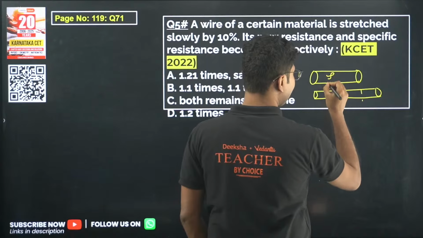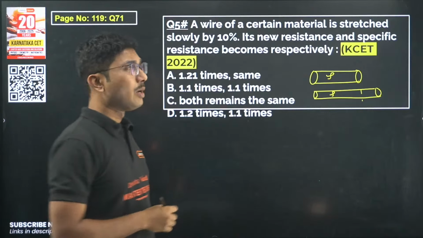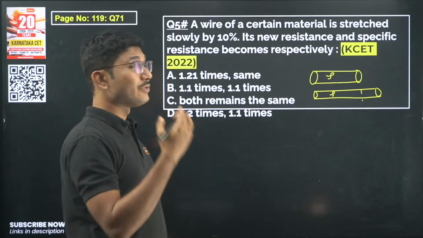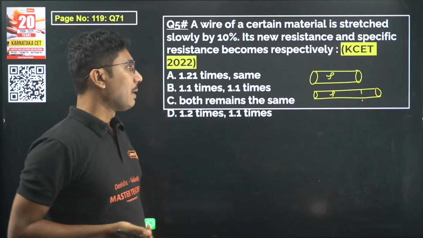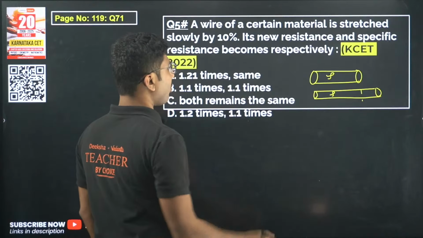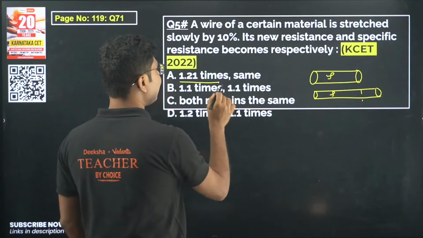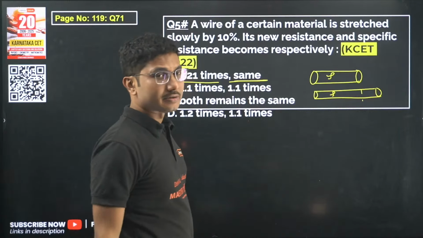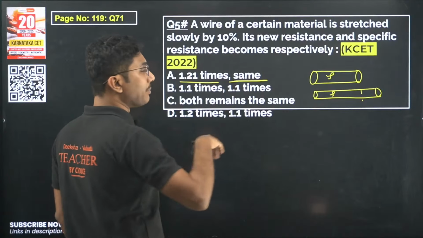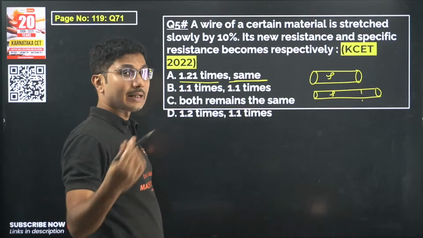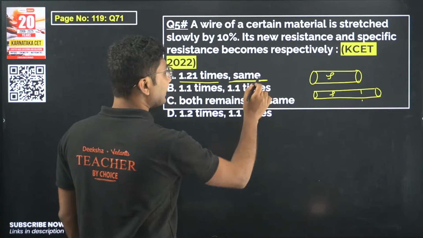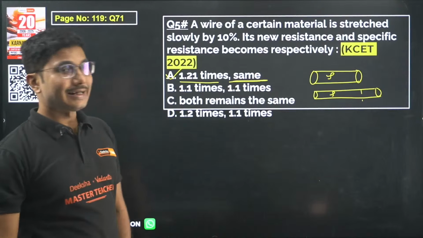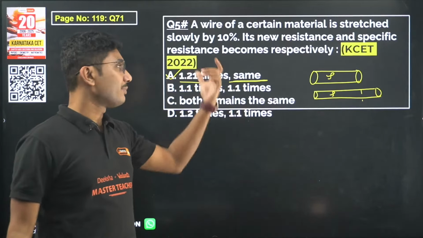That means the resistivity remains the same. But because the length is increasing, the resistance will change, right? So that is a fact. If you see all the options, only one has resistance increasing and resistivity the same. Obviously resistivity does not depend on the length of the material, it only depends on the material itself and the temperature. Temperature remains the same, so resistivity remains the same. So the correct option is option A. If you just understand that resistivity will remain the same, then you can answer this question.